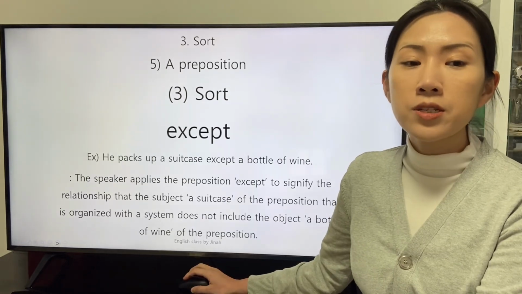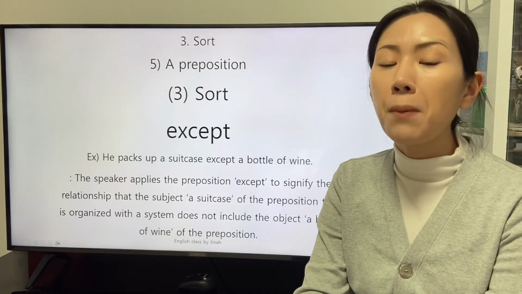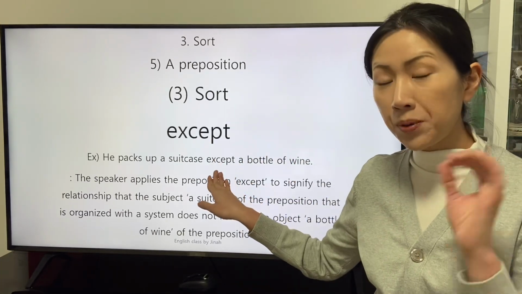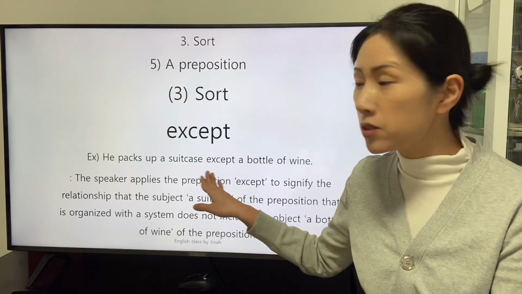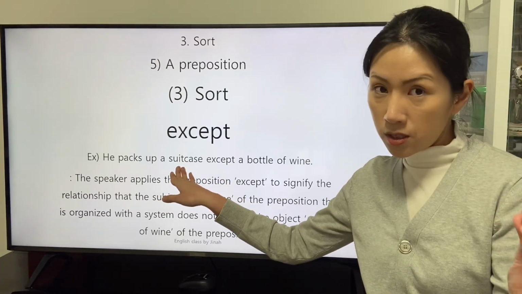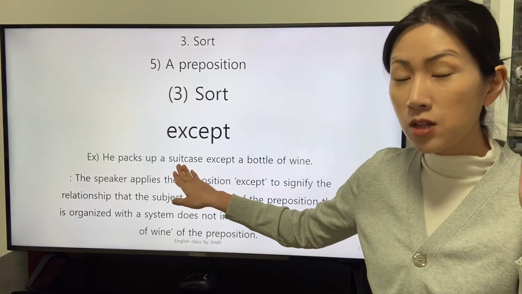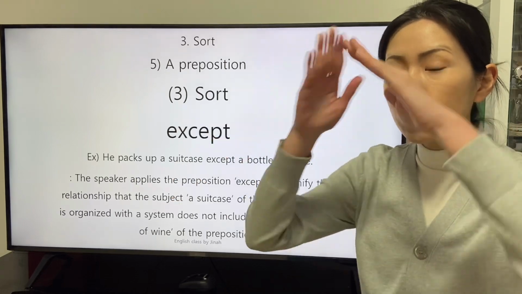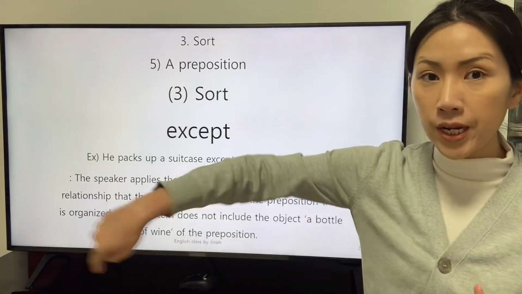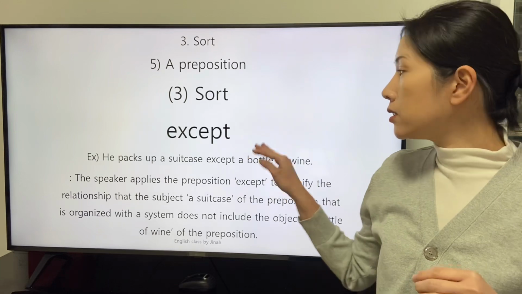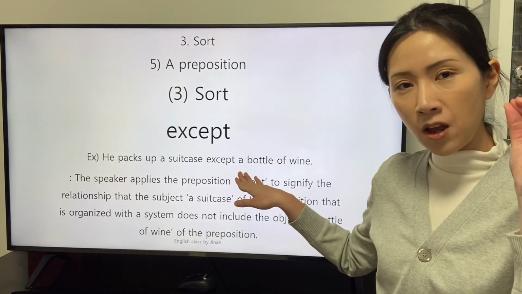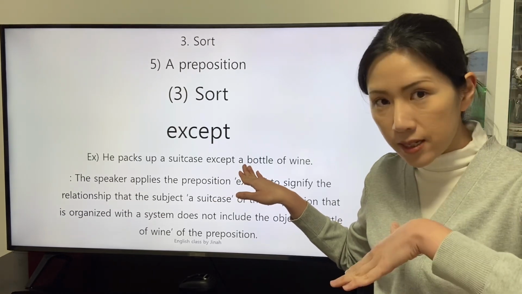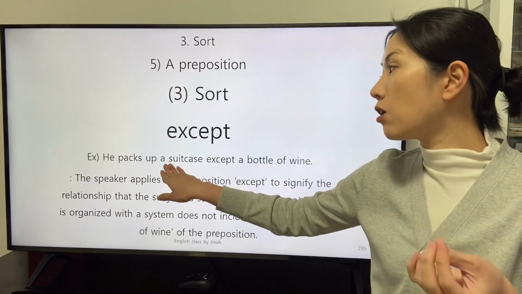There is a clause. He packs up a suitcase except a bottle of wine. With the fact that the preposition except is applied in a clause, the speaker connotes the premise that the subject of the preposition except, a suitcase, has a structure with the boundary, and the object of the preposition except is excluded from the subject, a suitcase.